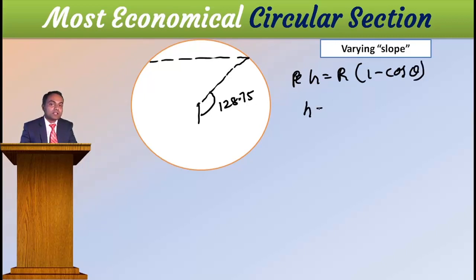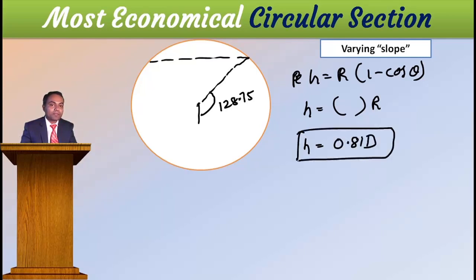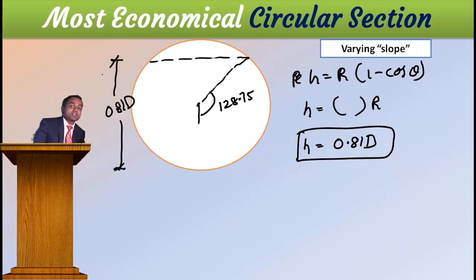If you substitute, then H is equal to something into R, and when you make R into D, it will be 0.81 times D. Means your depth will be 0.81 times D, then you can have maximum velocity. This is the most economical circular section.